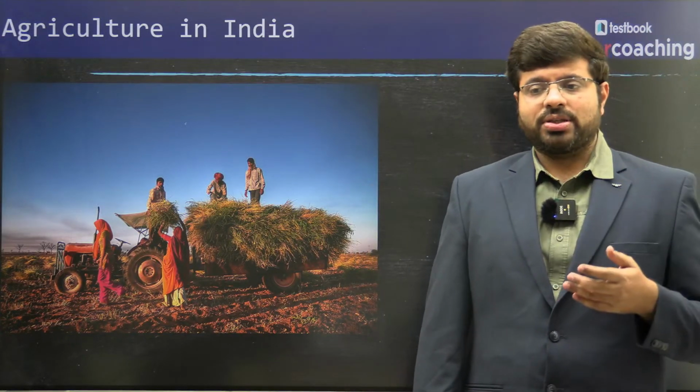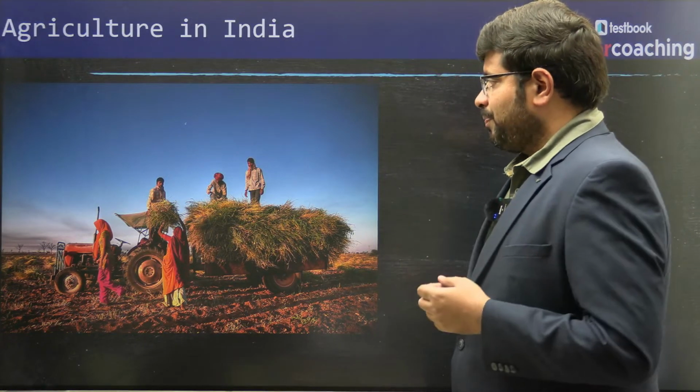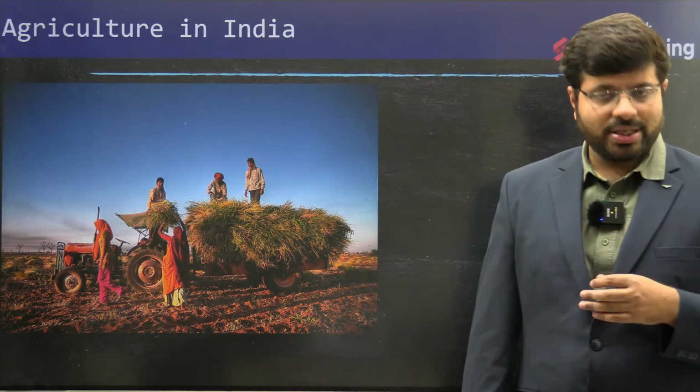All such things are observed in our country, right? So without any wastage of time, let us discuss all these things.